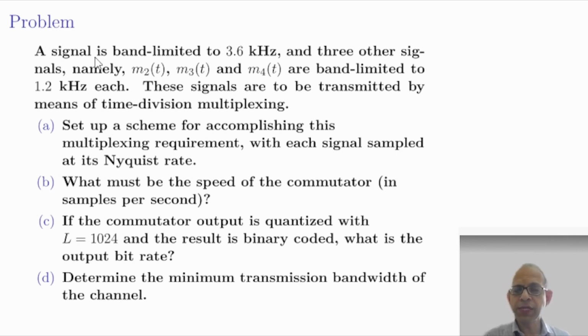So, what is given in the problem are four signals, say M1(t), which is band limited to 3.6 kilohertz, and M2(t), M3(t), and M4(t) all band limited to 1.2 kilohertz. All are required to be sampled at their Nyquist rate. So what will be their Nyquist rate? That is the first part of the problem, in which we are required to set up a scheme.